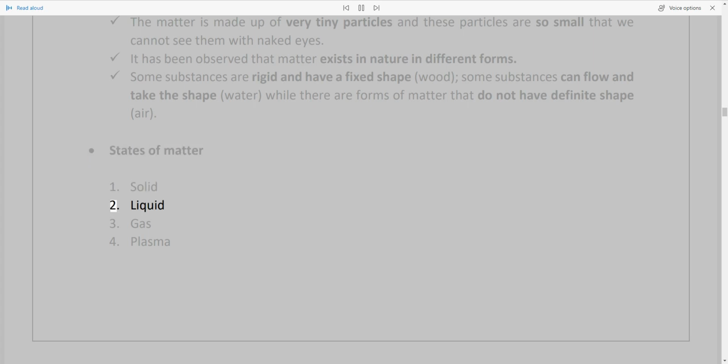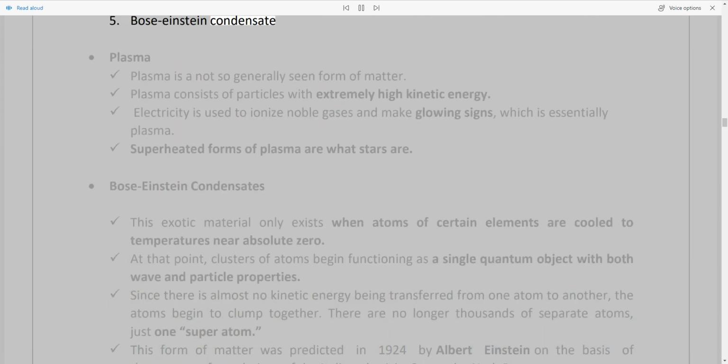1. Solid 2. Liquid 3. Gas 4. Plasma 5. Bose-Einstein condensate. Plasma is a not so generally seen form of matter. Plasma consists of particles with extremely high kinetic energy. Electricity is used to ionize noble gases and make glowing signs, which is essentially plasma. Superheated forms of plasma are what stars are.